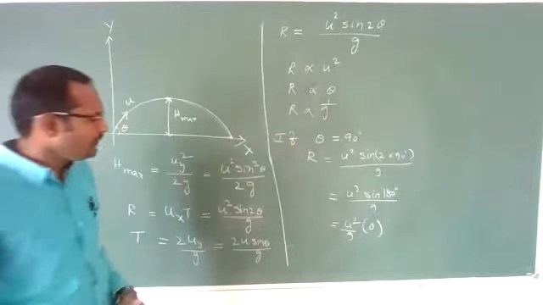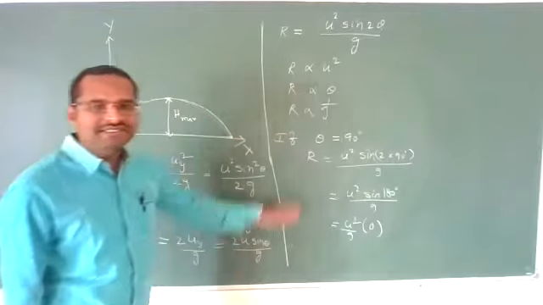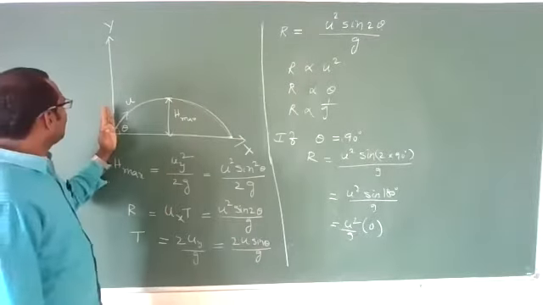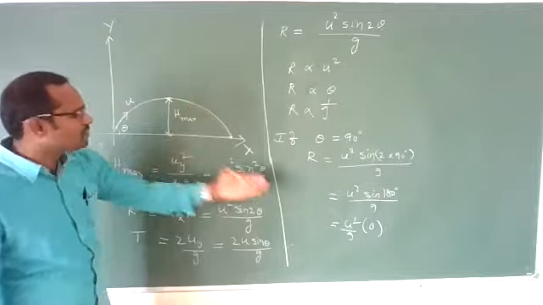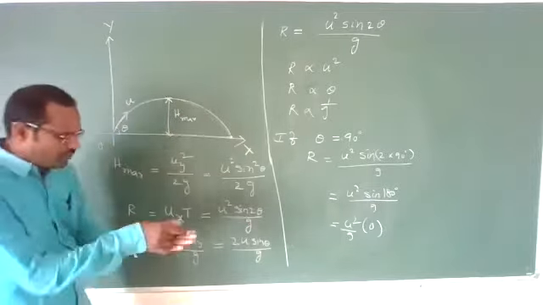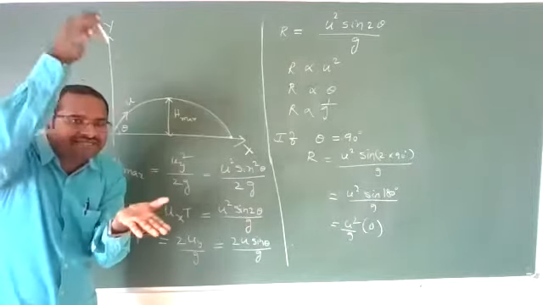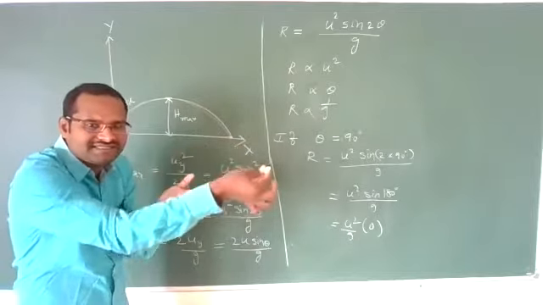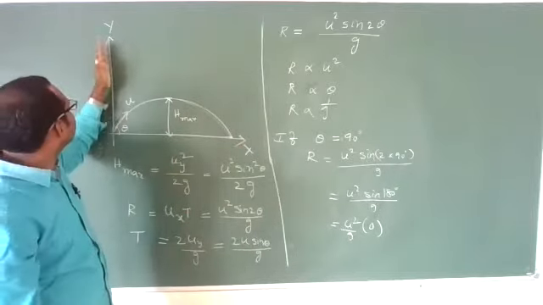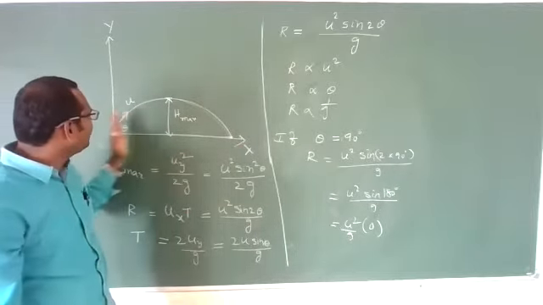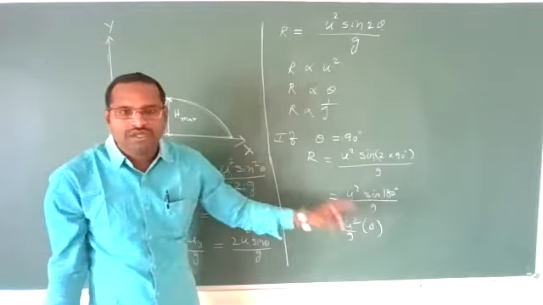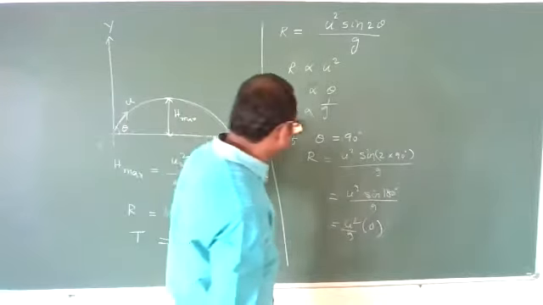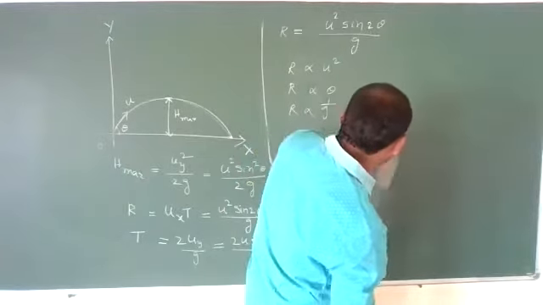Okay? So here, see, if you project a body vertically like this, what is the horizontal distance it can travel? 0. Because if you throw a body vertically, it will fall at the same exact position. It won't travel a forward distance. It will go up and fall here only. So the range is 0 for an angle of 90 degrees.